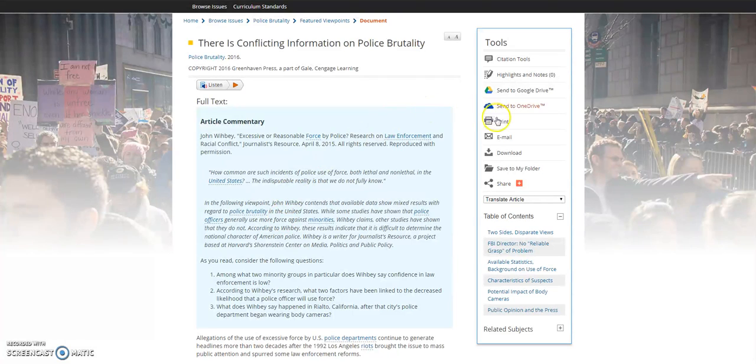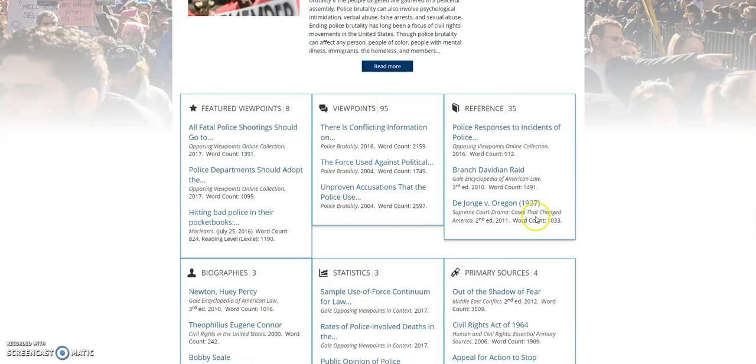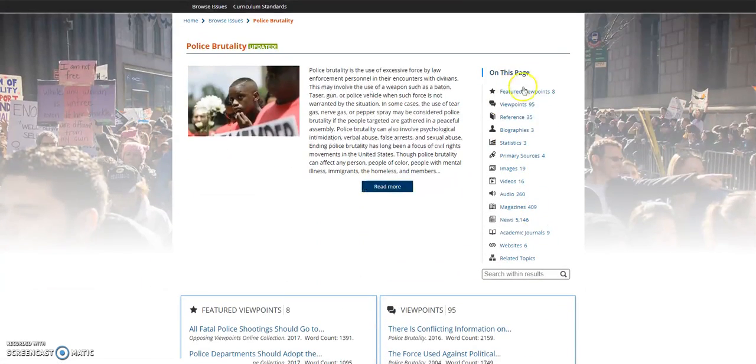And on the right, there's always a tool to email it to yourself, which I always recommend for any of the tools that we use for research, so that you have time to find other articles to be used for your research. If you go back, you will see on the main page on the right there are statistics, primary sources, images, videos, and magazine articles. You can also find websites that pertain to the overall topic here.